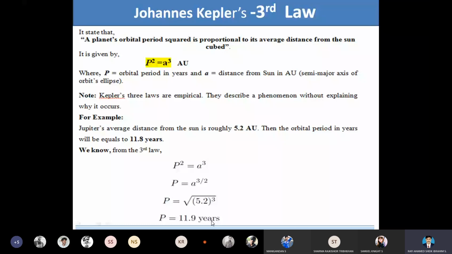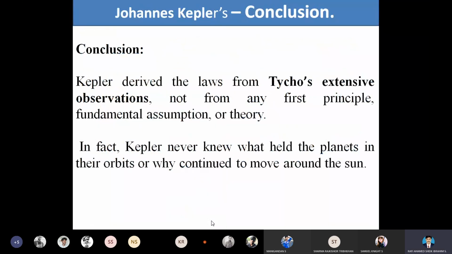years. So these are all the predictions and formulas given by various scientists to explain the motion of particles in their orbits, planetary motion in space. The final conclusion from Kepler's laws: Kepler derived the laws from Tycho's extensive observations.